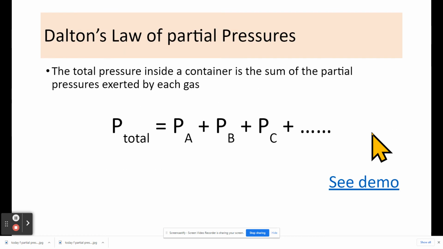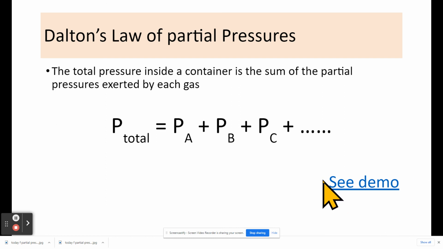When we talk about Dalton's law of partial pressures, guys, just remember that the total pressure inside the container is the sum of the partial pressures, or the pressure of each gas. So basically what you do is you just put them all together. If you have several gases inside a container, you just add up their pressures to get the total pressure.